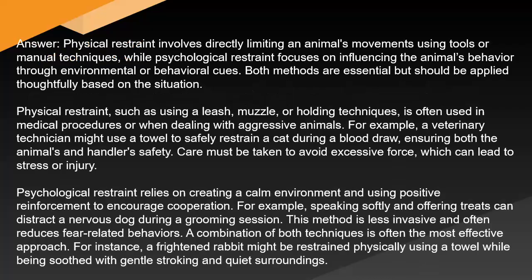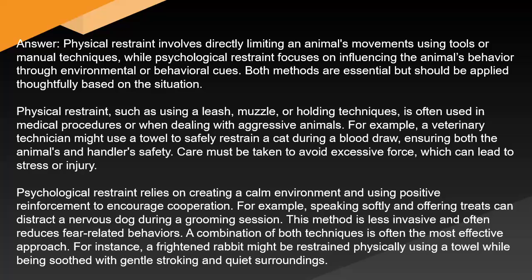Answer: physical restraint involves directly limiting an animal's movements using tools or manual techniques, while psychological restraint focuses on influencing the animal's behavior through environmental or behavioral cues. Both methods are essential but should be applied thoughtfully based on the situation. Physical restraint, such as using a leash, muzzle, or holding techniques, is often used in medical procedures or when dealing with aggressive animals. For example, a veterinary technician might use a towel to safely restrain a cat during a blood draw, ensuring both the animal's and handler's safety.